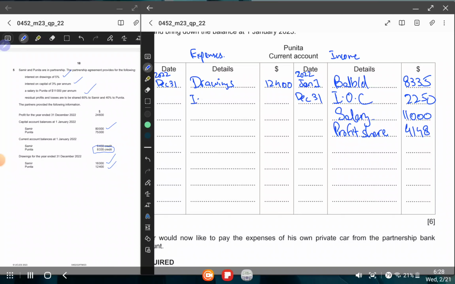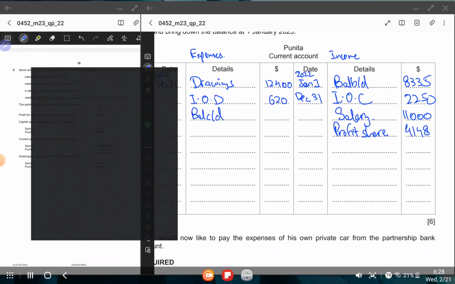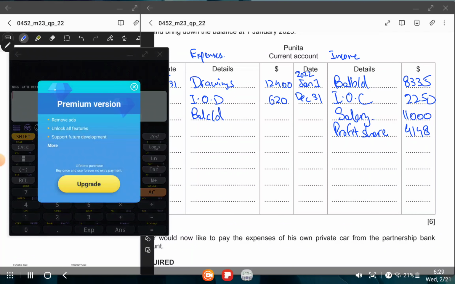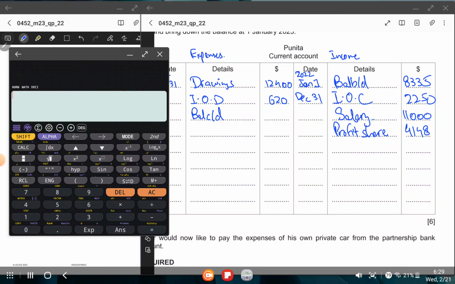Then we have interest on drawings. Interest on drawings are 620. Then we have balance CD. How we will get balance CD? Let me open my calculator. So total the debit side, which is 13,020.